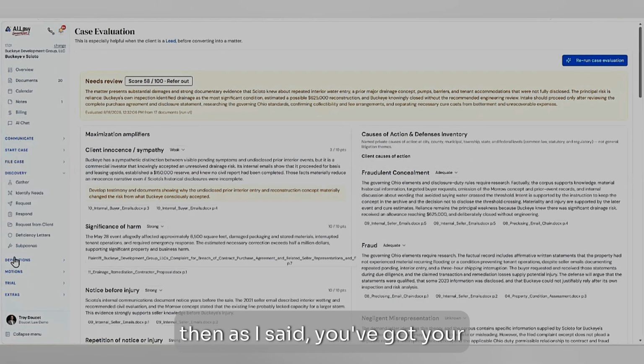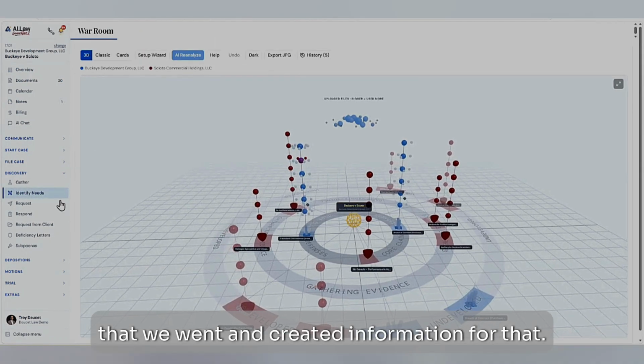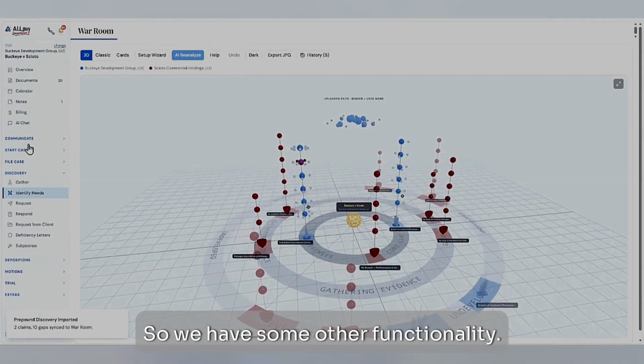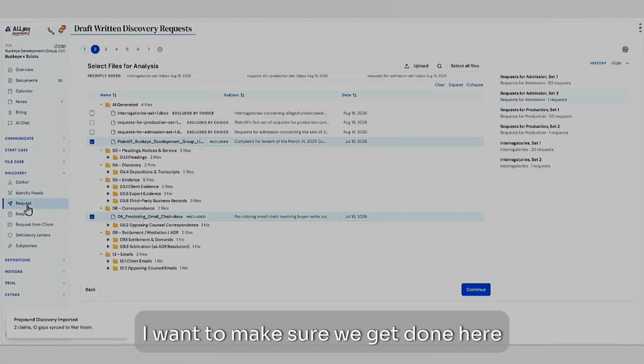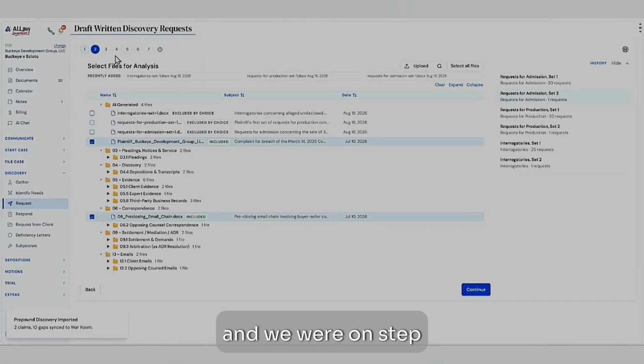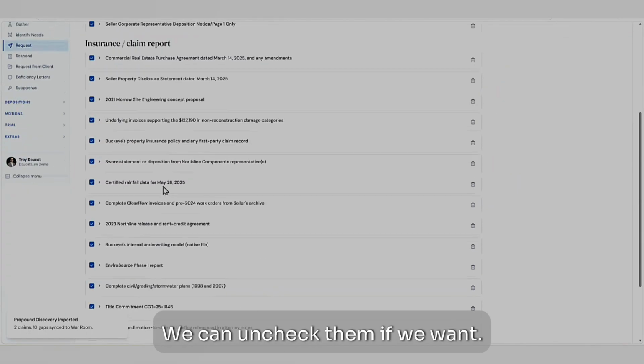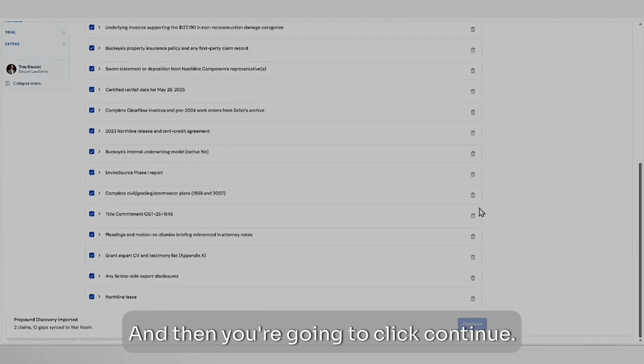And then, as I said, you've got your war room that we went and created information for. So we have some other functionality, but we're focused on discovery, and I want to make sure we get that done for you. So we're going to jump right back into here are requests, and we were on step 5. We can approve these, uncheck them if we want, or just delete them out, and then you're going to click continue.